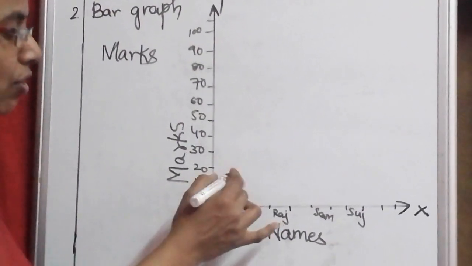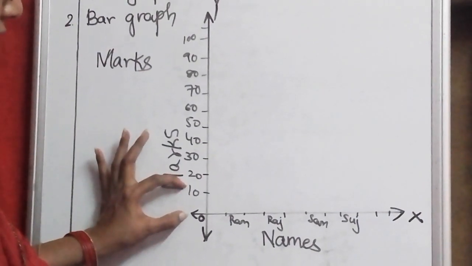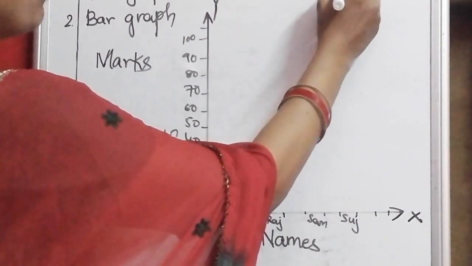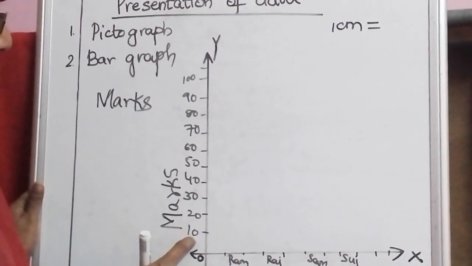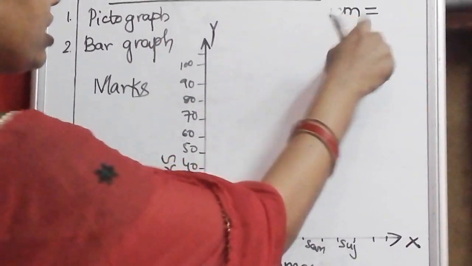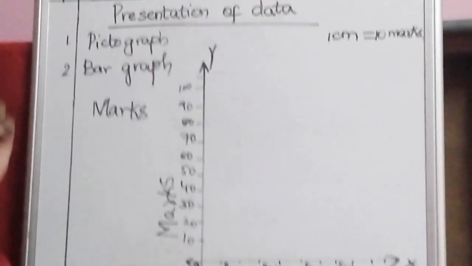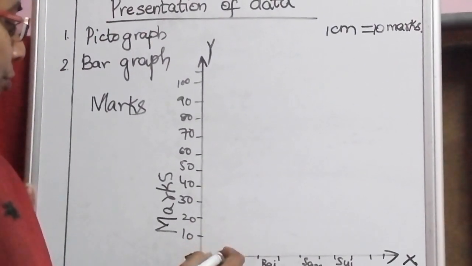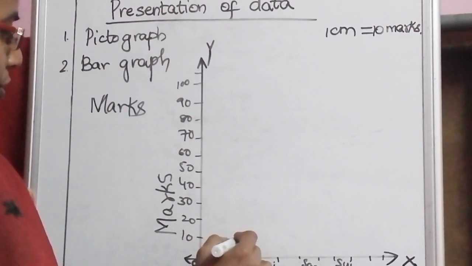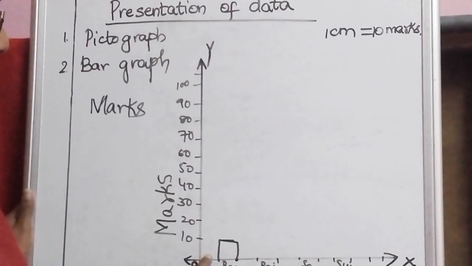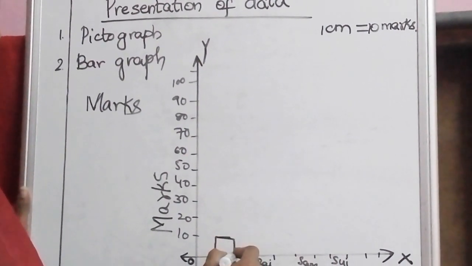Now if Ram got 20 marks, here we should write the scale. This full is considered as 1 centimeter. So 1 centimeter is equal to, how much are we taking? 10. 10 is what? Marks. So 1 centimeter is equal to 10 marks. Okay. So Ram got, say, 10 marks. So you need to use your scale for drawing, and you will draw like this. The distance here and here and here should be the same.